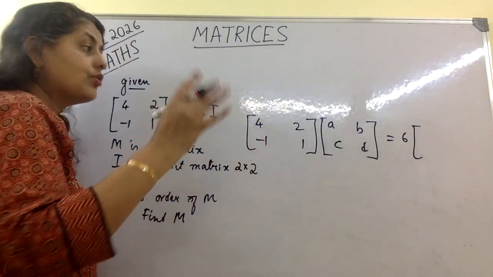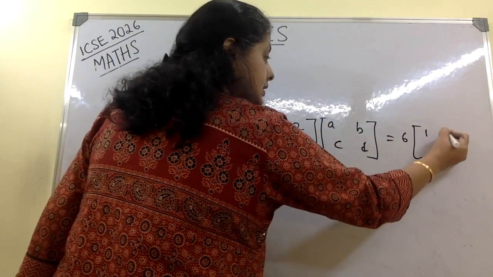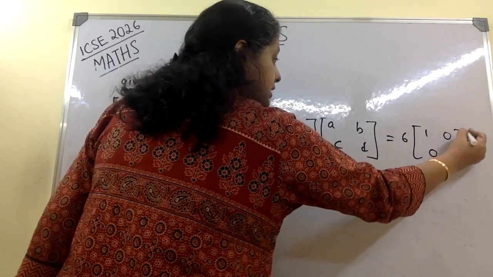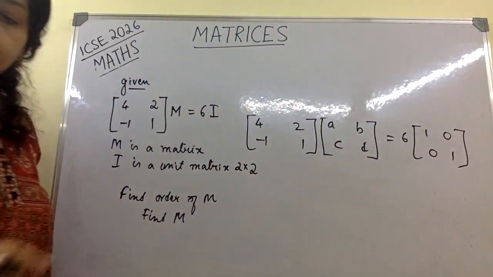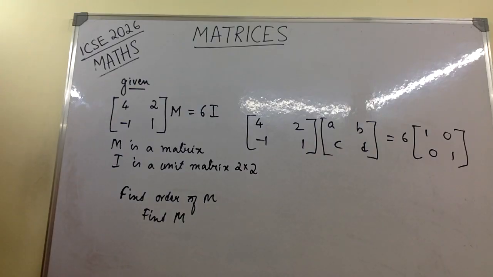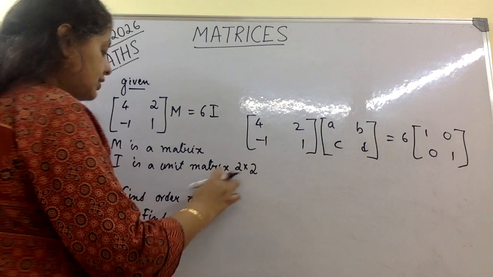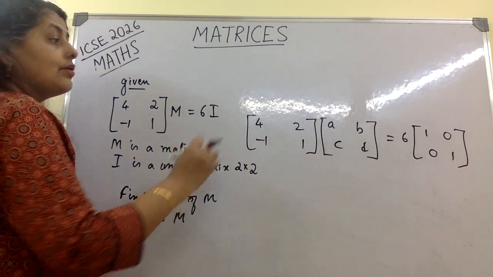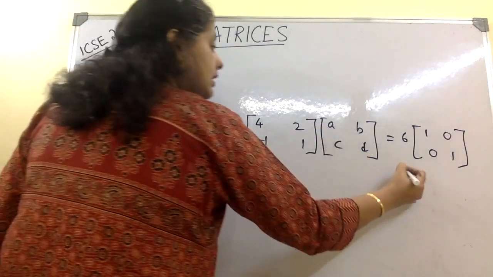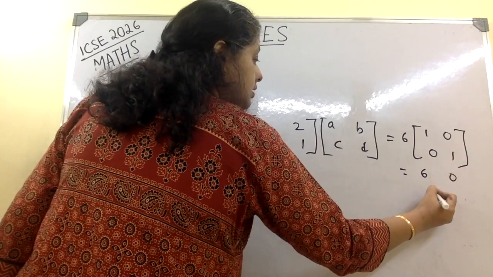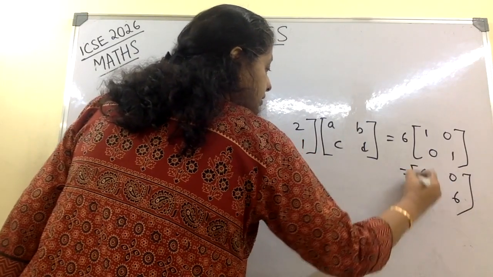If I write that, my sum goes wrong there. It is 1, 0, 1 here and 0. This makes a unit matrix. When the diagonal elements are 1, that makes it a unit matrix, and they have told the order is 2 by 2. Done. Now we are going to work on this, but before that I will make it a little better: 6, 0, 0, 6. This is better, right?